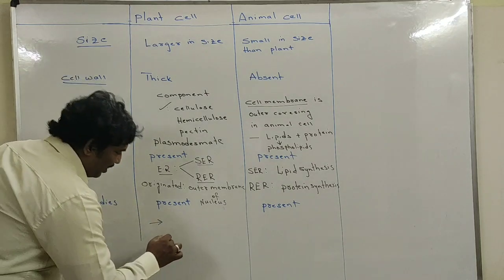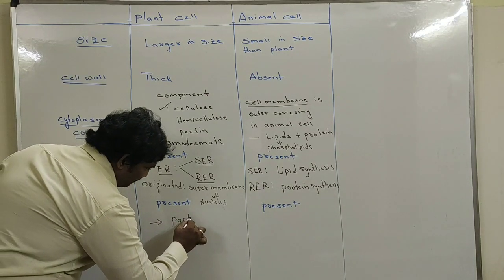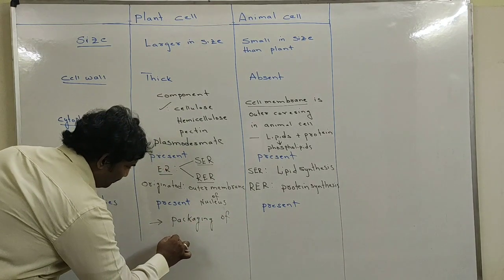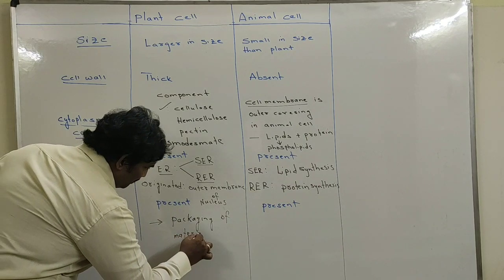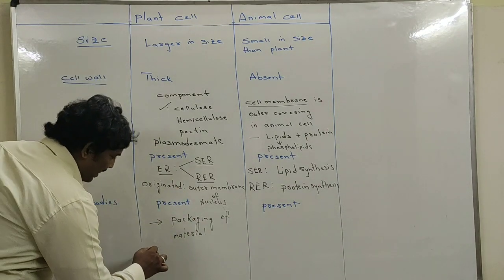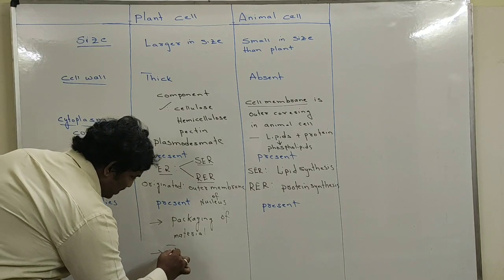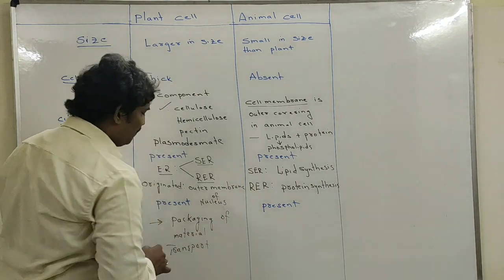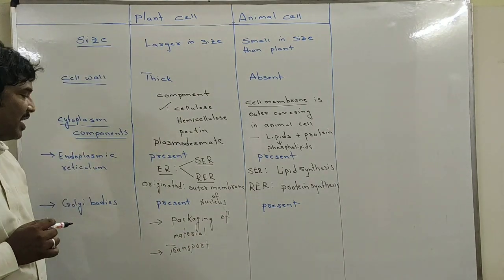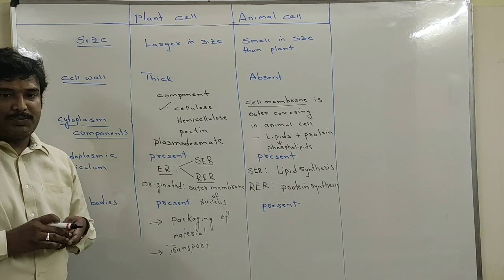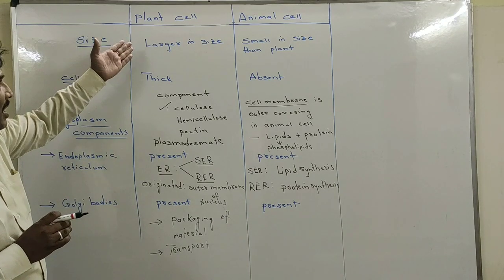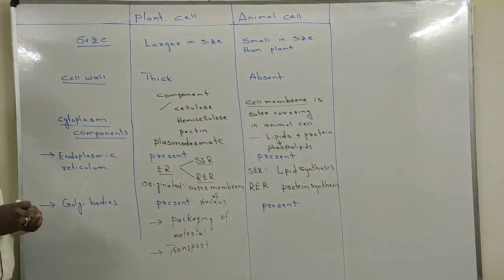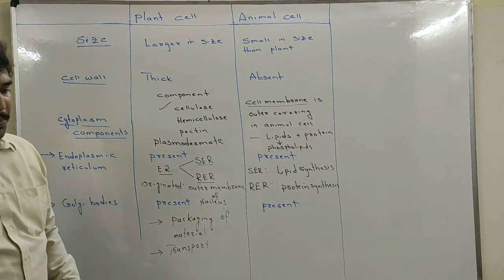The two major functions of Golgi bodies are packaging of the material and transport, and both functions take place in plant cells as well as animal cells. We'll continue with some more components.